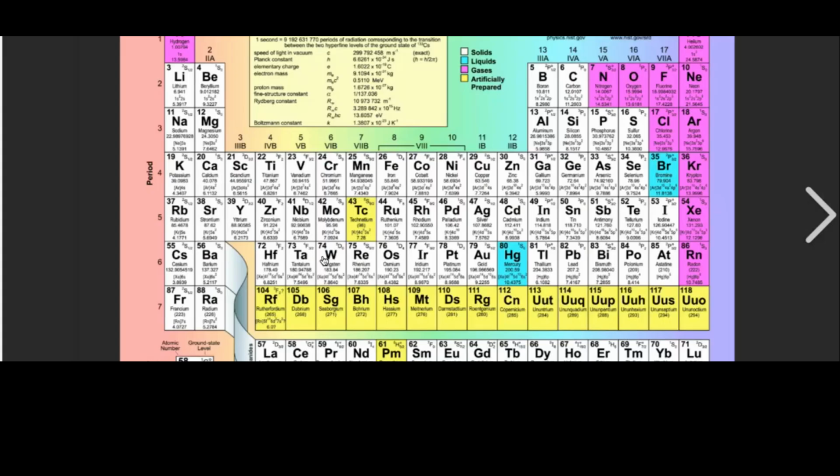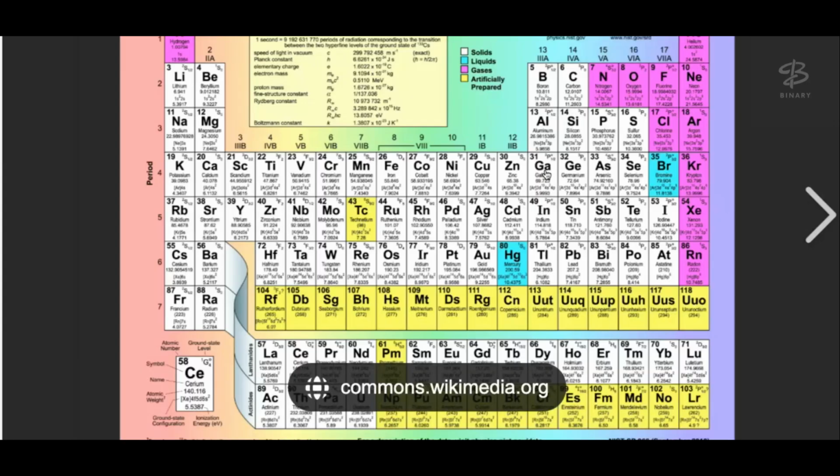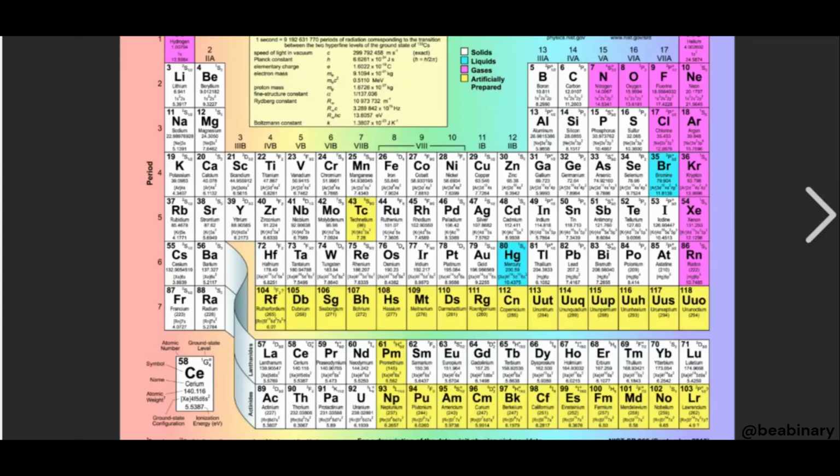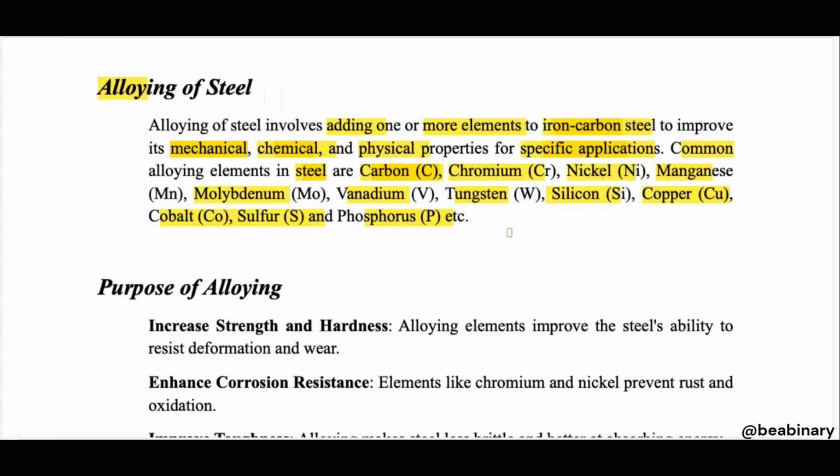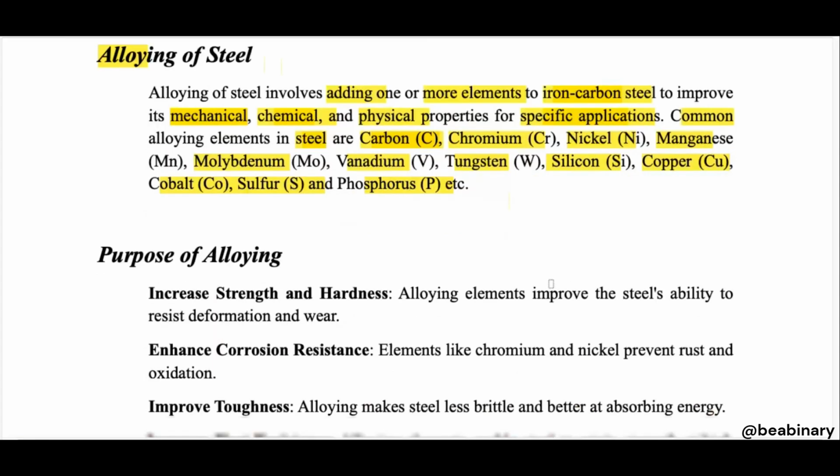If you look very closely, you can see that different groups of elements are also applicable to mix into the steel. This is not a common pattern. For example, in the third A column there is boron, aluminum, gallium, indium. There is no such pattern, because many other elements are applicable to be mixed into the steel. So, lots of elements are there.